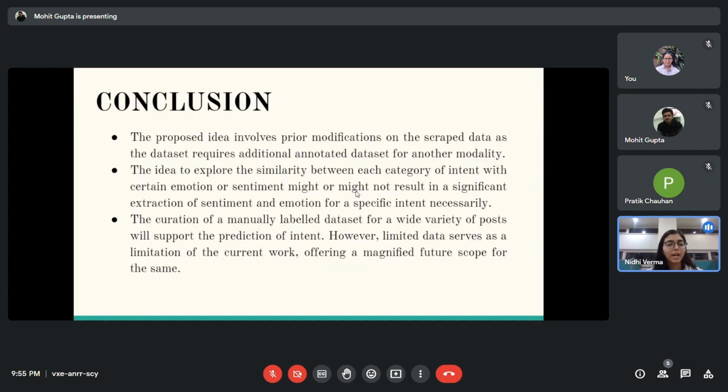The conclusion of this whole idea is to explore the similarity between each category of intent with certain emotion or sentiment, which might or might not necessarily result in a significant extraction of sentiment and emotion for a specific intent. The curation of a manually labeled dataset for a wide variety of posts will support the prediction of intent. However, limited data serves as a limitation of the current work, offering a magnified future scope for the same.